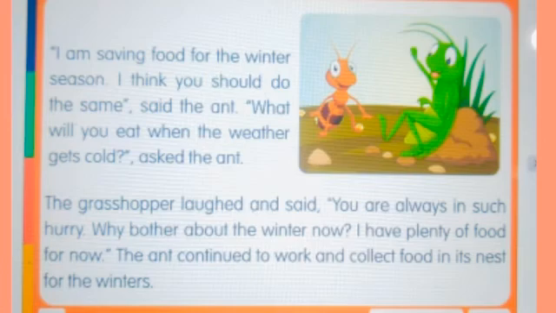The ant continued to work and collect food in its nest for the winters. The grasshopper said like that, but the ant did not listen to the grasshopper's words. She continued to work and collect food in its nest for the winters.